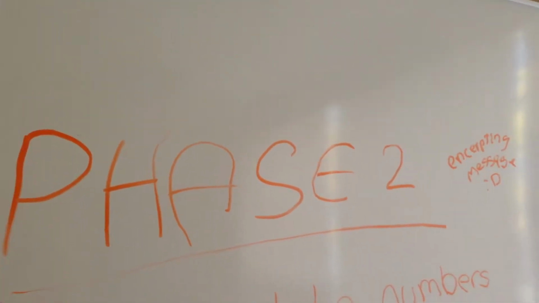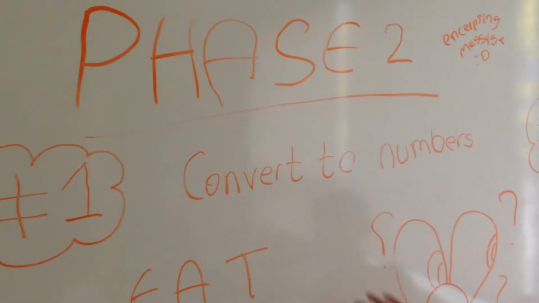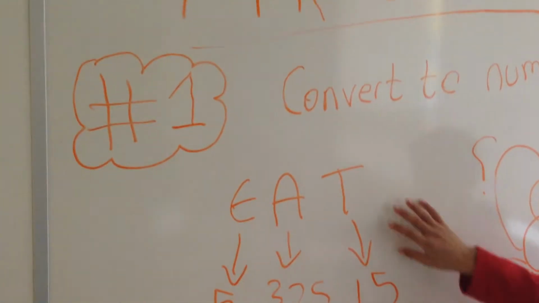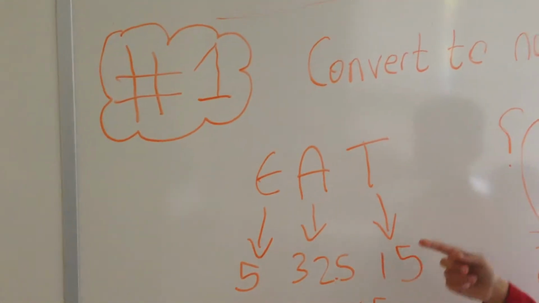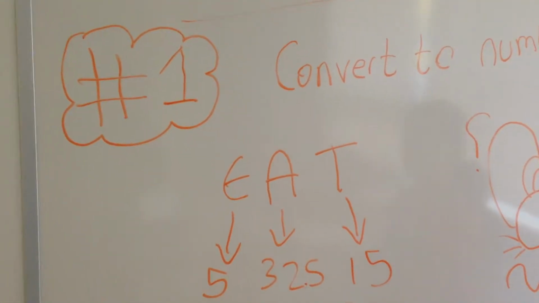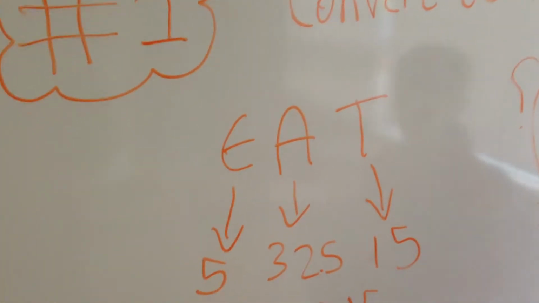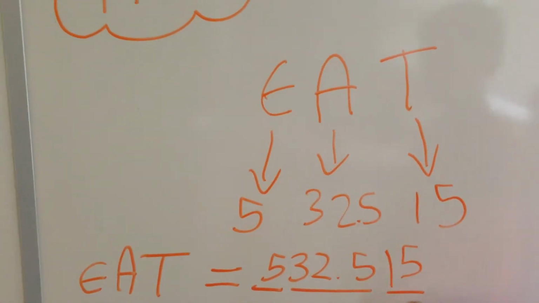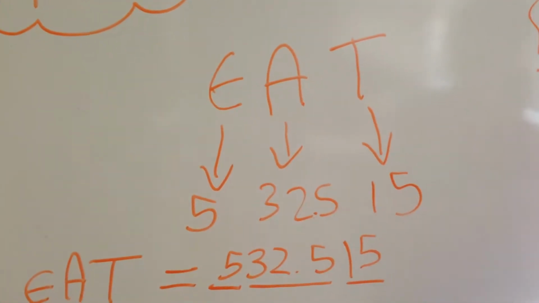Phase 2, encrypting our messages. So our first encryption was to convert it into numbers. Suppose we have an example, it's eat. So E would be a 5, A would be 32.5, and T would be 15. We put some numbers into decimals to make it look confusing. So now E would actually be 5, A would be 32.5, and 15.